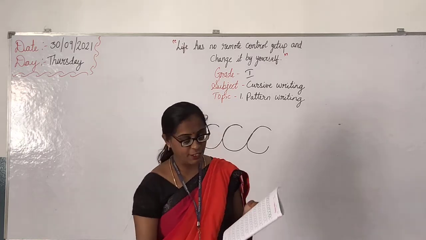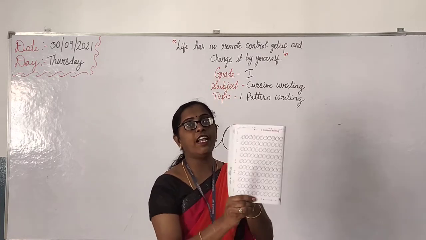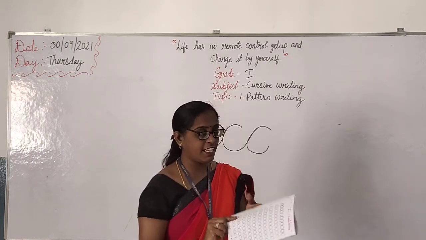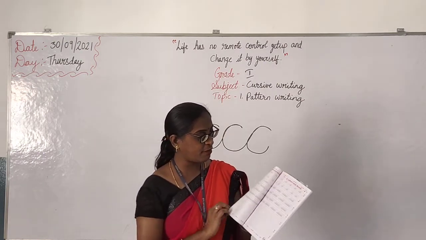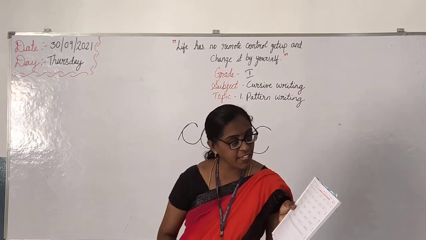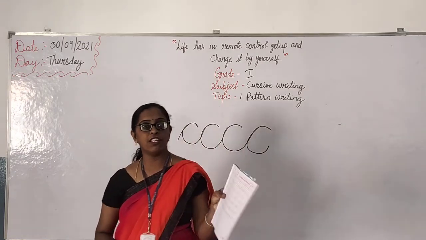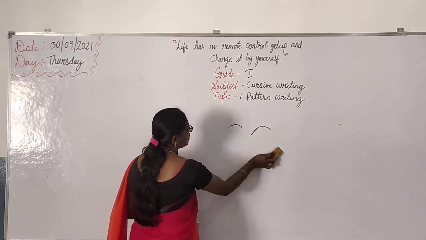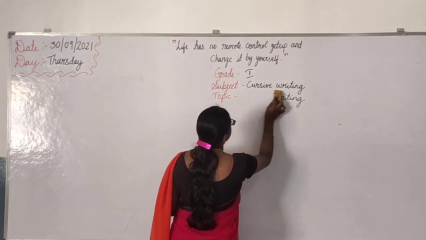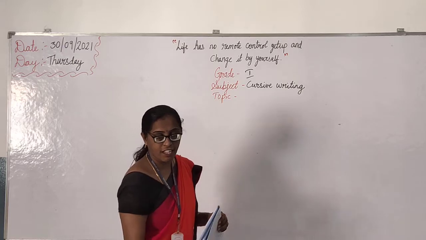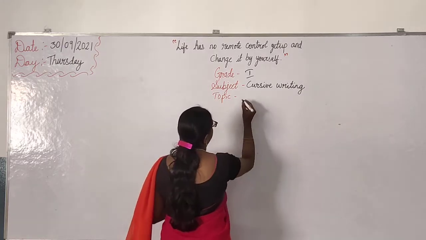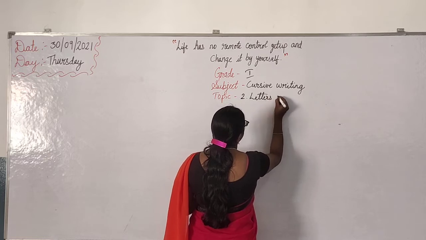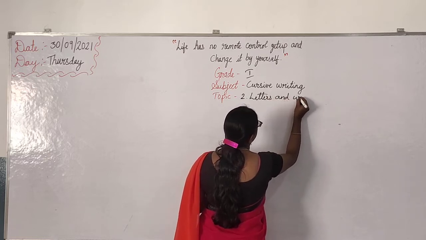Do page number 12. You should complete it now itself. Then next, what do we have? Next we have letters and words. Our second topic is letters and words.